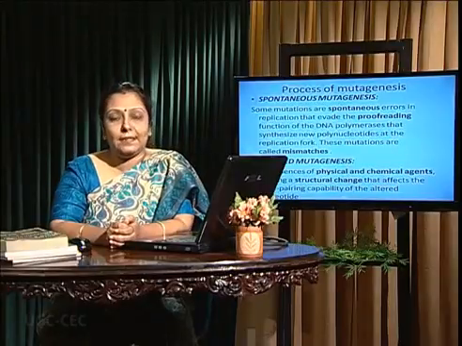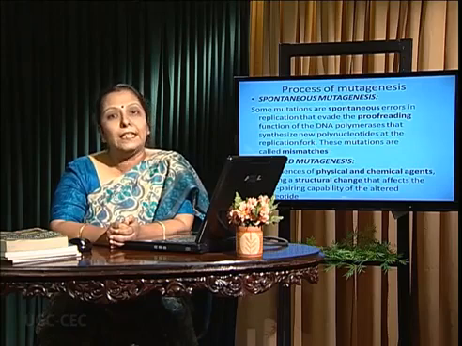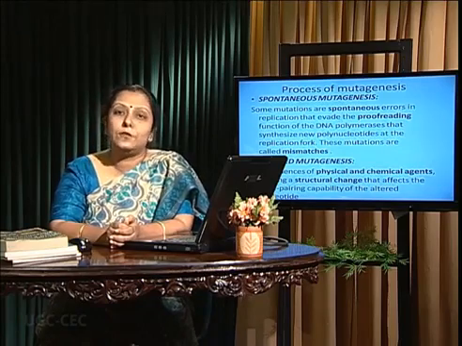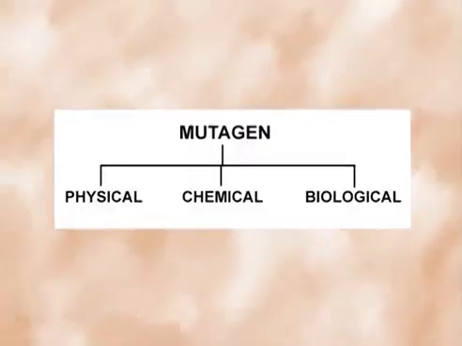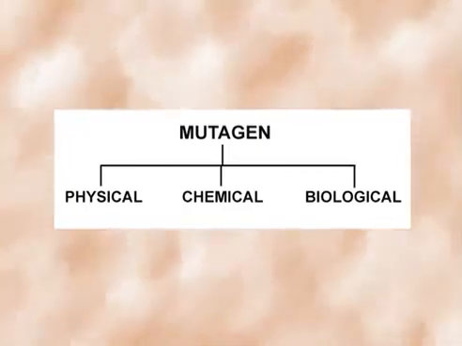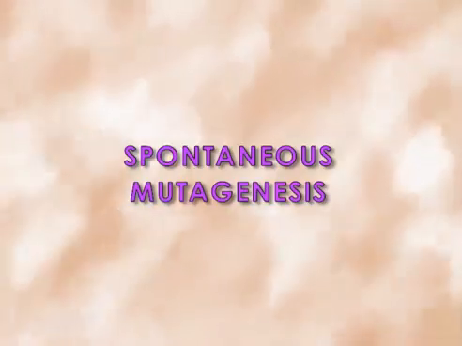Process of mutagenesis. It may be spontaneous due to DNA polymerase proofreading inaccuracy or may be induced mutagenesis due to the presence of a mutagen, may be physical, chemical or biological, causing structural changes of the DNA. Spontaneous mutagenesis actually happens at a characteristic rate, which may be possible due to environmental changes, per gene per nucleotide.